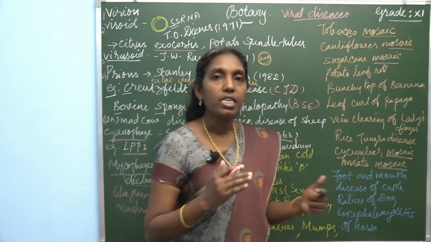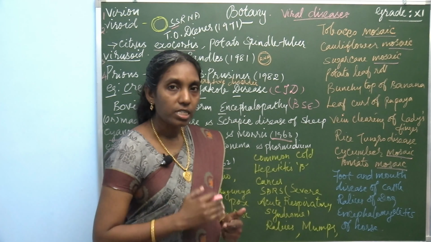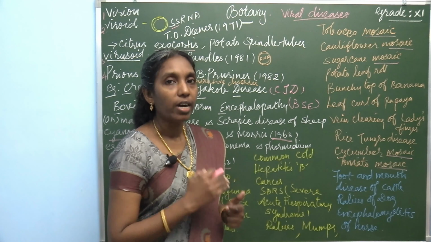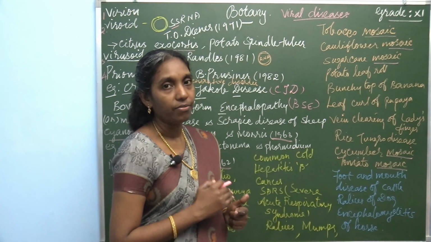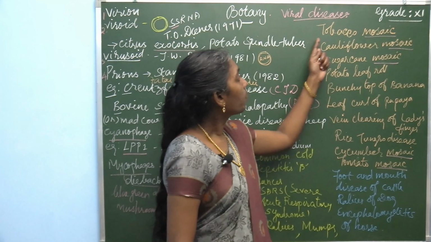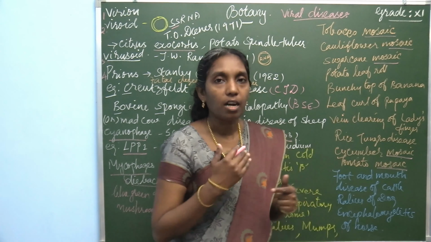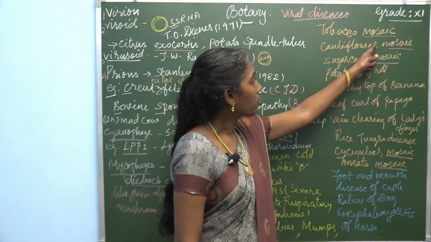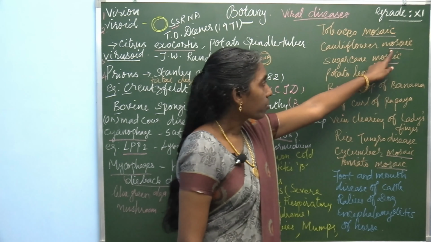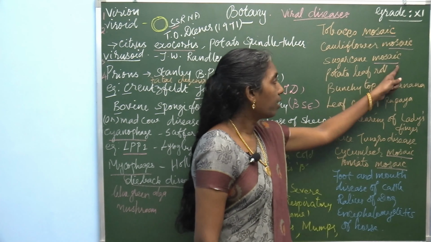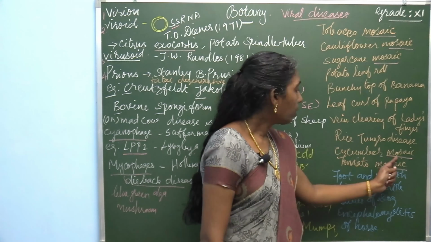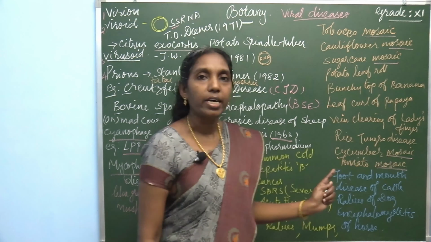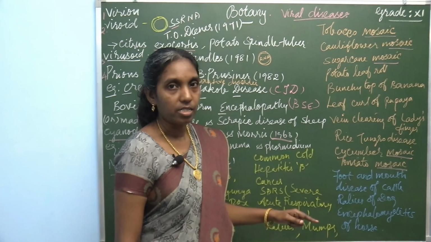Many plants are affected by mosaic disease. This is due to viral infection. Which plants are affected by mosaic disease? Tobacco mosaic disease, cauliflower mosaic disease, sugarcane mosaic, cucumber mosaic and tomato mosaic disease.